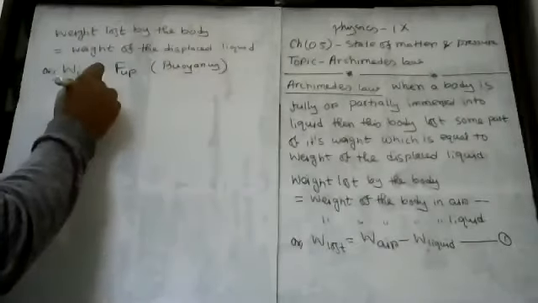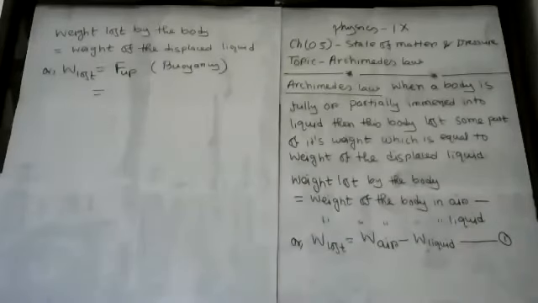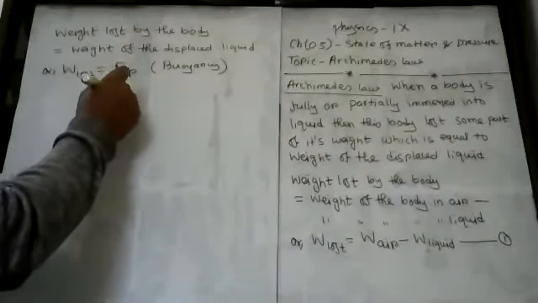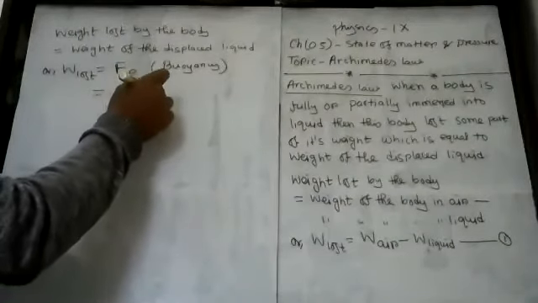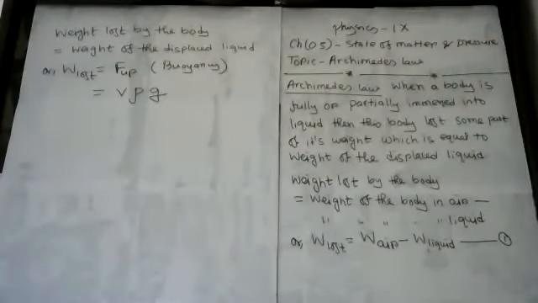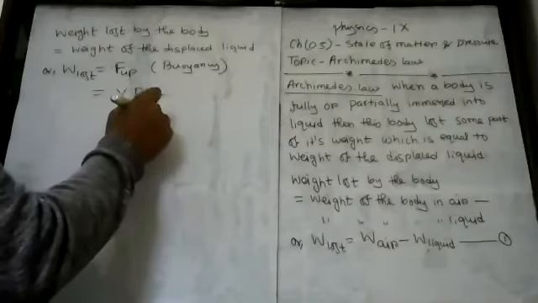So how can I calculate buoyancy, my dear student? You know this very well. The buoyancy will equal to V rho g. Now, my dear student, this rho equals the density of liquid.